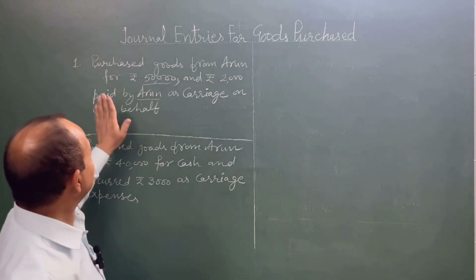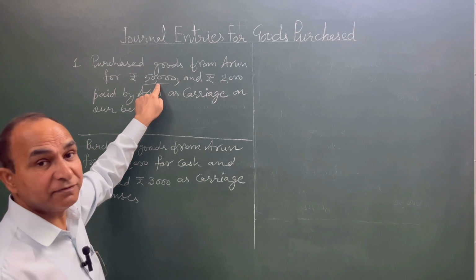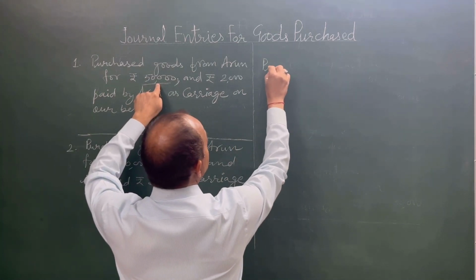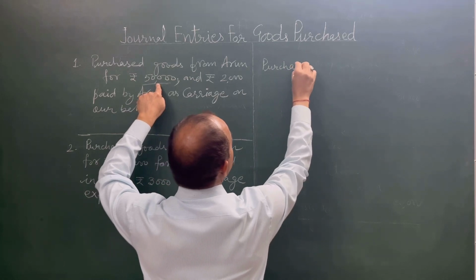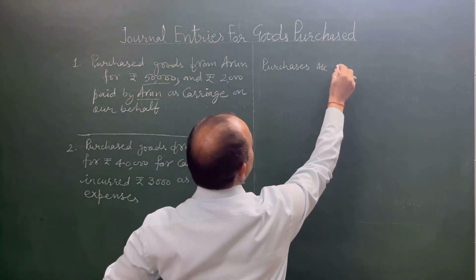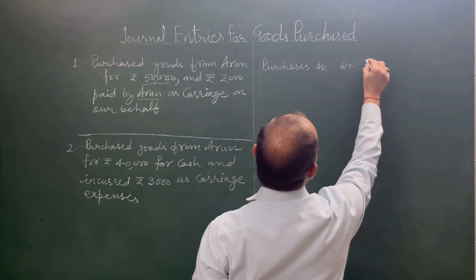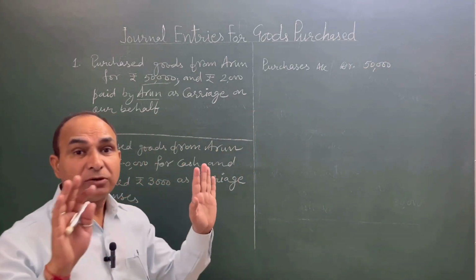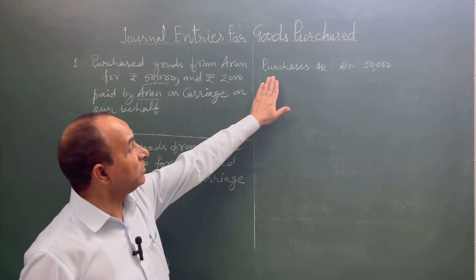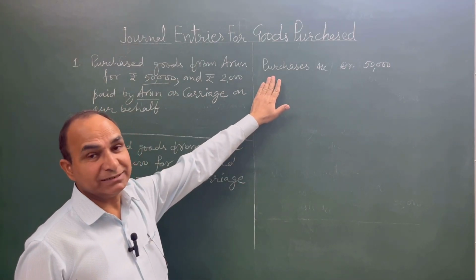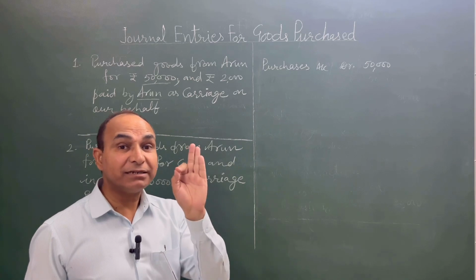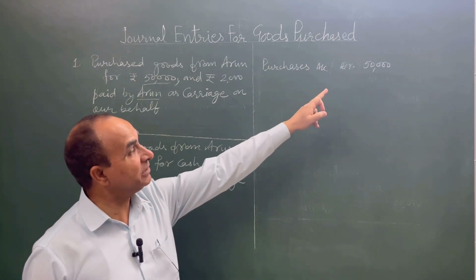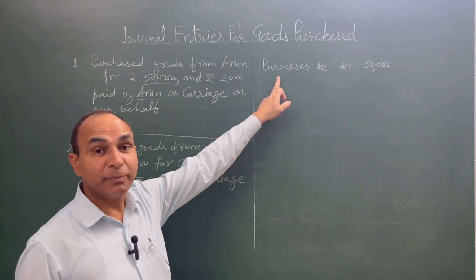Please see. Purchased goods for 50,000. Journal entry will be purchases account debit. You need to understand that this is in parts, students. Purchases account debit 50,000. Expenses are incurred or not, but they do not increase the amount of purchases. Purchases account remains unaffected from expenses incurred. Purchases account debit 50,000. This is a nominal account.